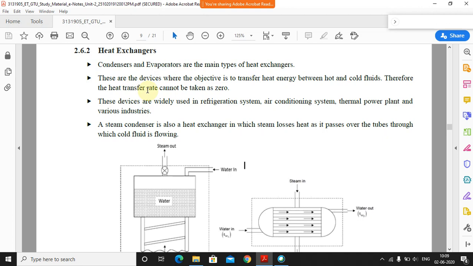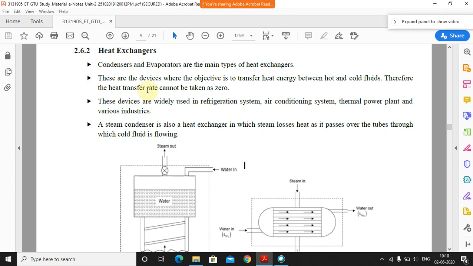In the last case we considered the heat transfer to be zero, because we assumed that the walls of the nozzle are insulated. That's why Q was considered zero there. But in this case you cannot take it as zero, because there is a transfer of heat between two systems or two fluids. These devices are widely used, as I said, in refrigeration systems, air conditioning systems, thermal power plants, and various industries. So in those cases you are using the heat exchanger.